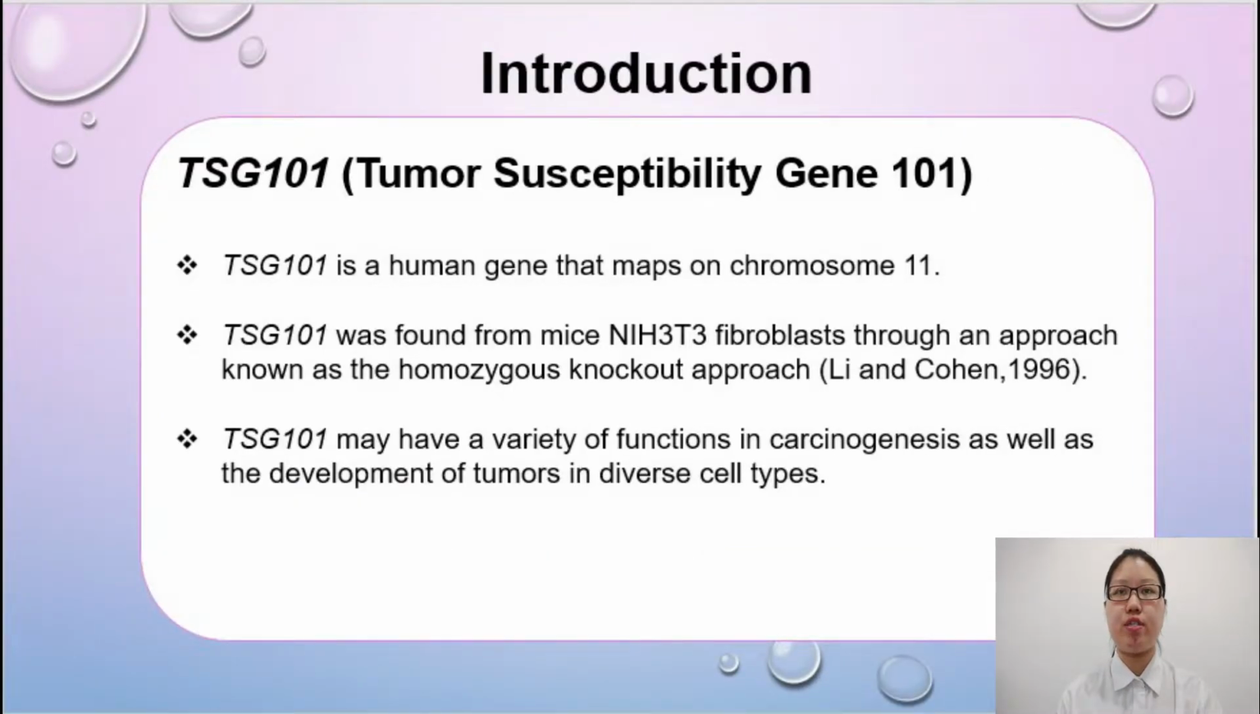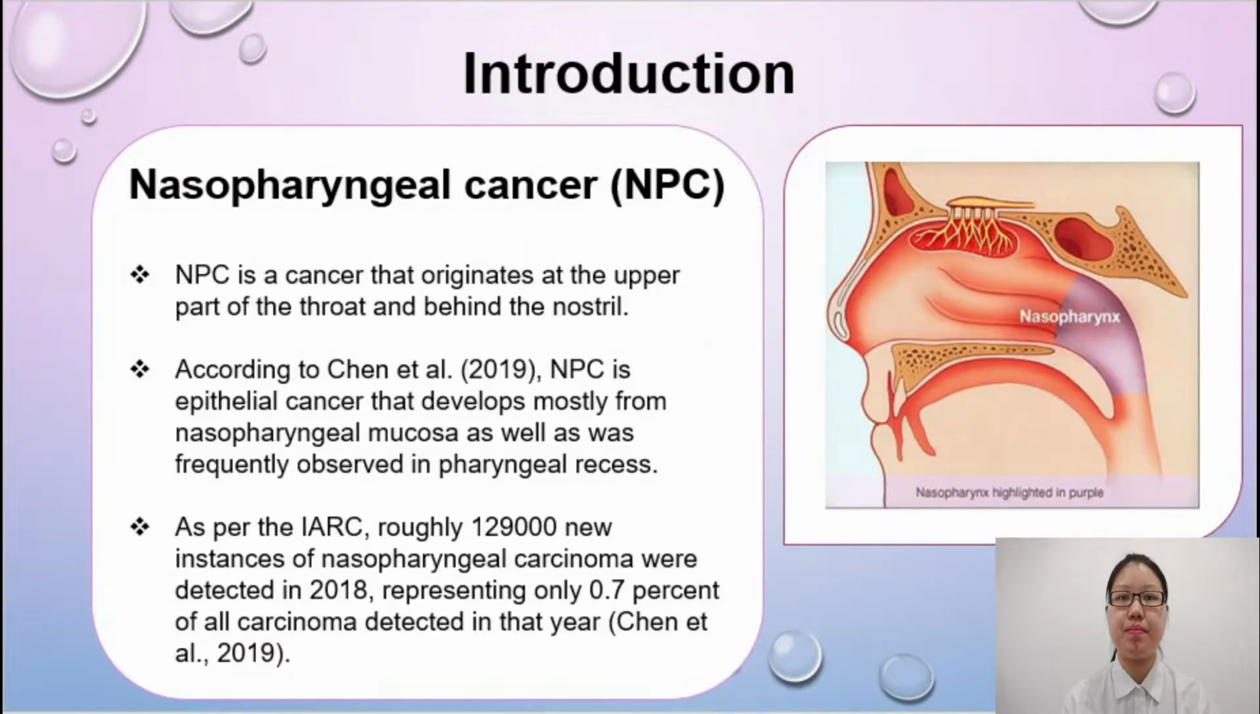As for the introduction, TSG101, Tumor Susceptibility Gene 101, is a human gene that maps on chromosome 11. According to Lee and Cohen, TSG101 was found from mice and 3T3 fibroblasts through an approach known as the homozygous knockout approach. Besides, most research also indicates that TSG101 may have a variety of functions in carcinogenesis as well as the development of tumor in diverse cell types.